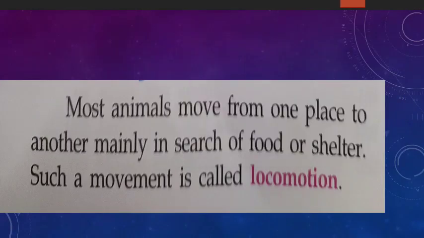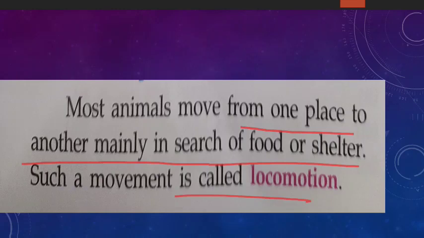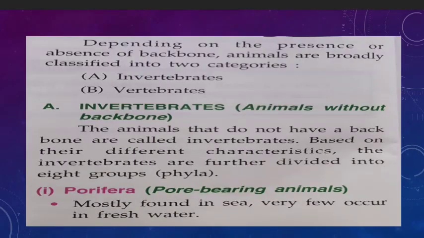Clear? Now, most animals move from one place to another mainly for what? Mainly in search of food and shelter. And such movement is called as what? Locomotion. Clear? So what is locomotion? When animals change their places in search of food or shelter, then it is called locomotion.